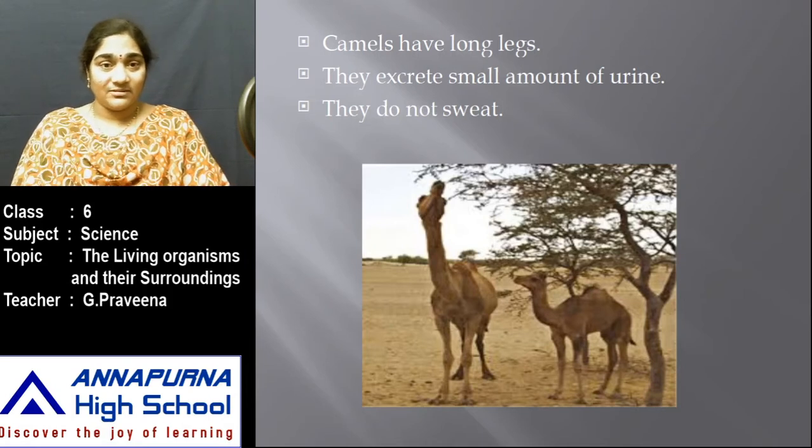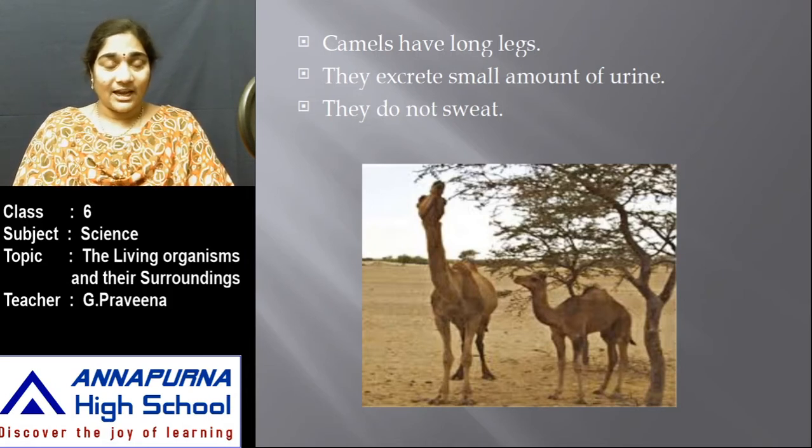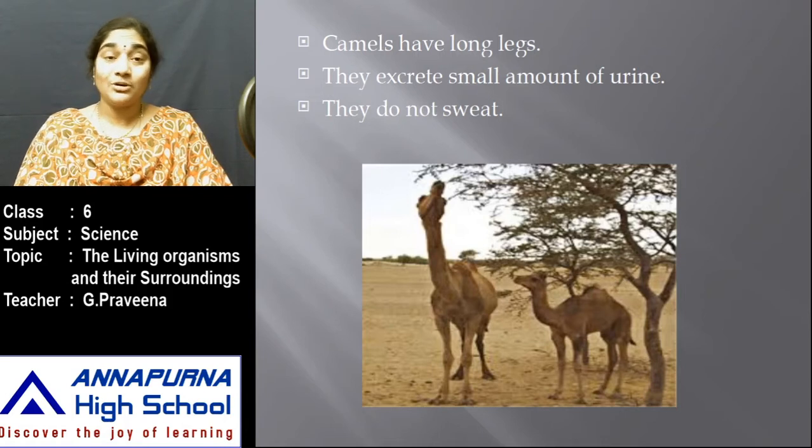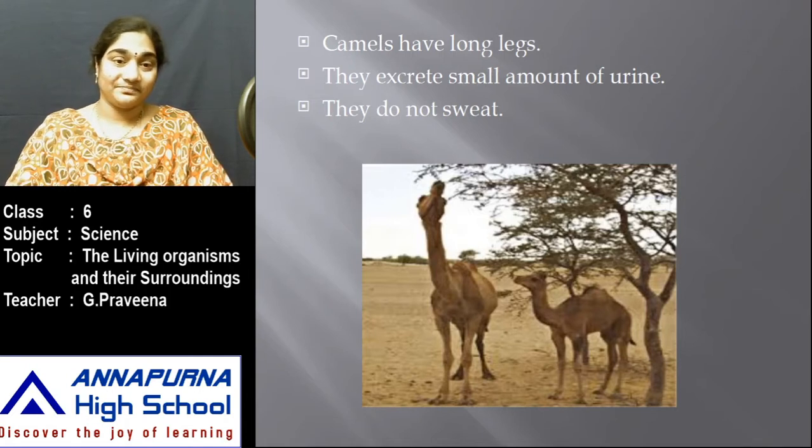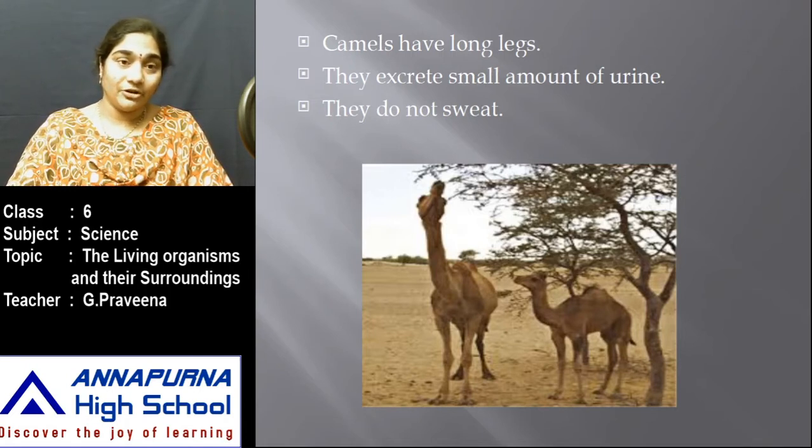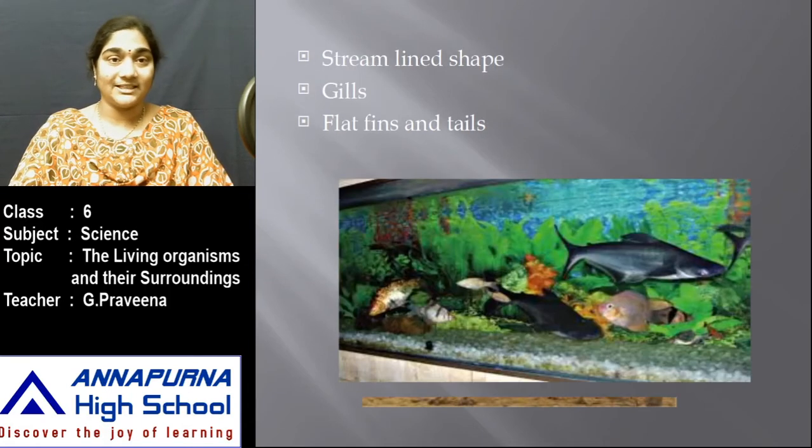This is an image of a camel, and the body structure of a camel helps it to survive in a desert. It has long legs so that it can keep its body away from the hot soil, and it excretes a small amount of urine and does not sweat. As it loses very little water, it can survive for many days even without water. So the body features of a camel help it to survive in a desert.